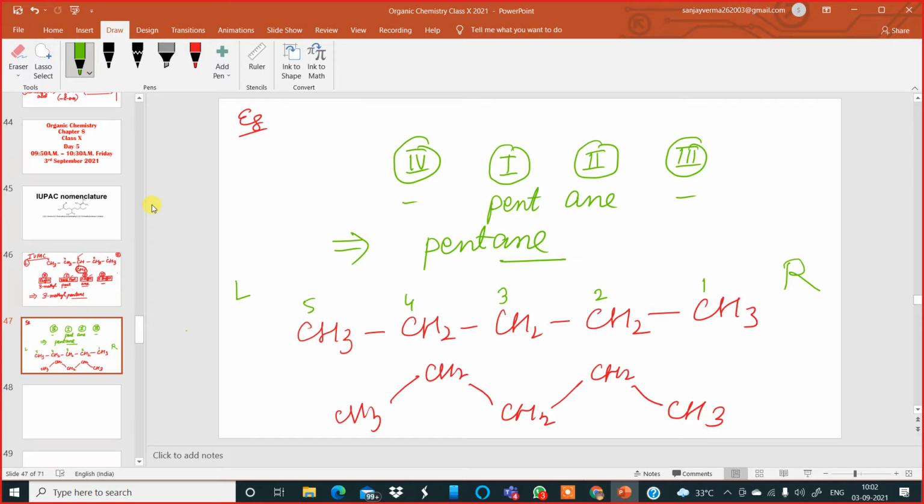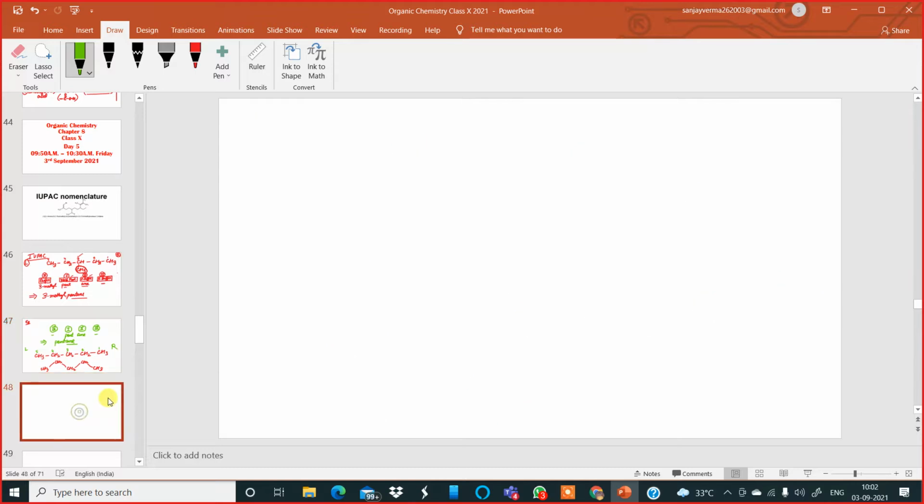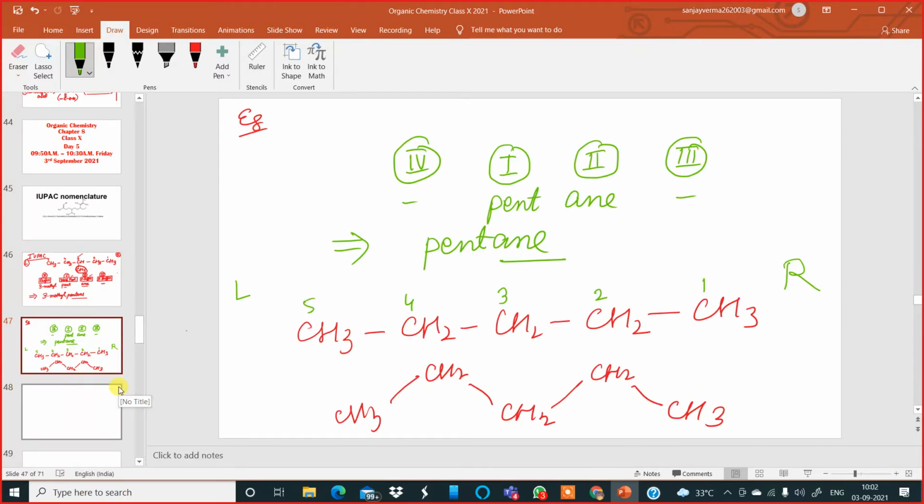Okay, let us go to the next example. I hope this is clear to all of you now. Sir, I didn't get the primary suffix. All these carbon atoms are linked to each other by single bonds, then it is ANE. If it is a double bond, then you have to number the carbon containing the double bond, and write ENE.